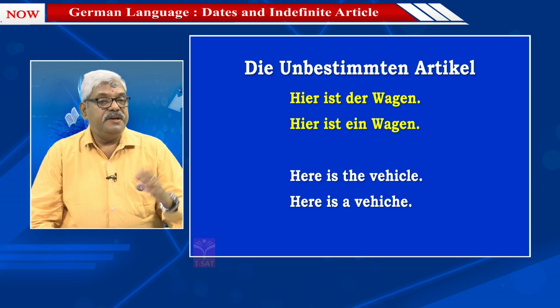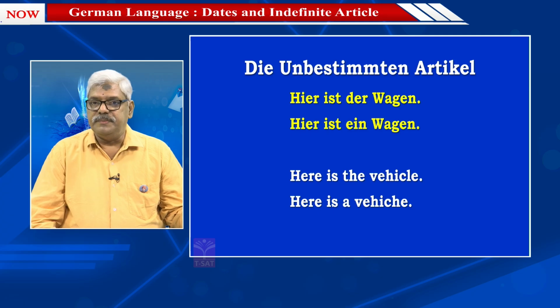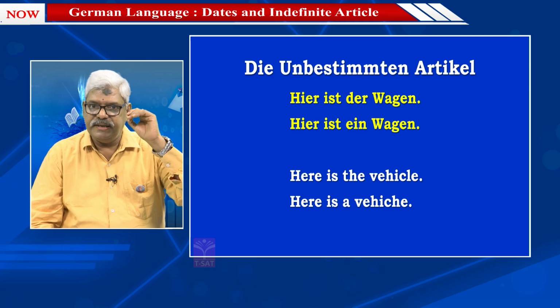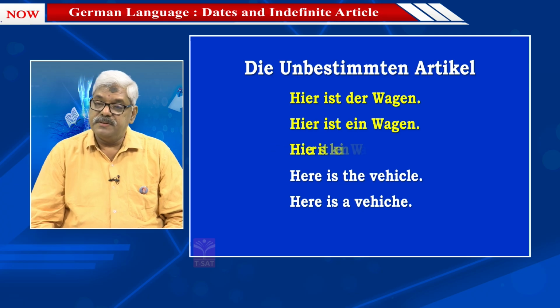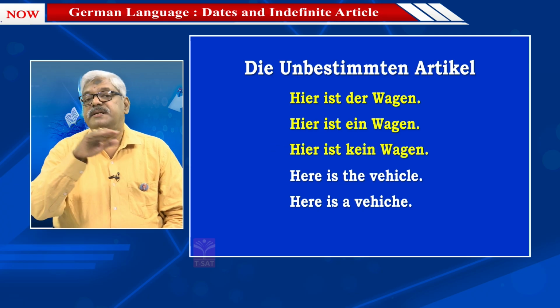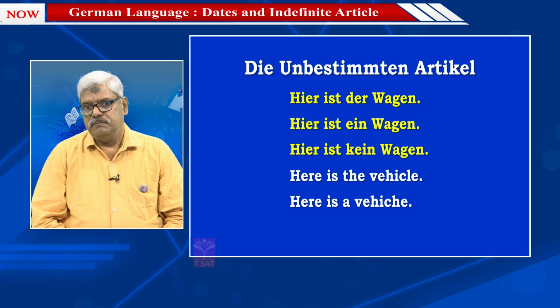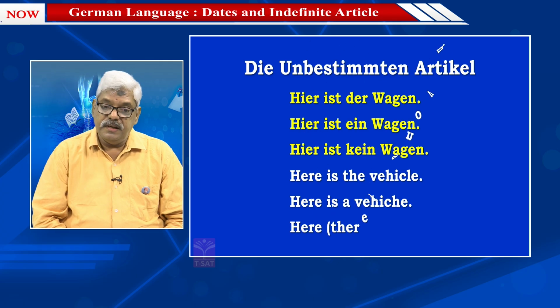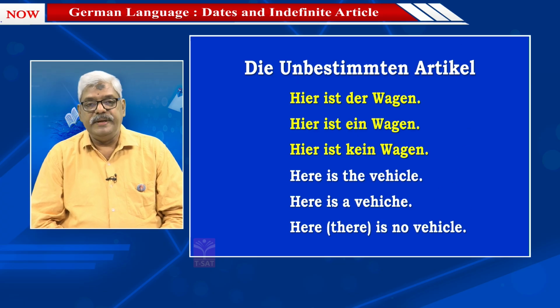Then what will be the negative for this? Just now in the previous screen you have seen that ein can change to negative as kein just by adding the letter K. So the sentence will be, Hier ist kein Wagen. And the English translation obviously will be, here (there) is no vehicle.